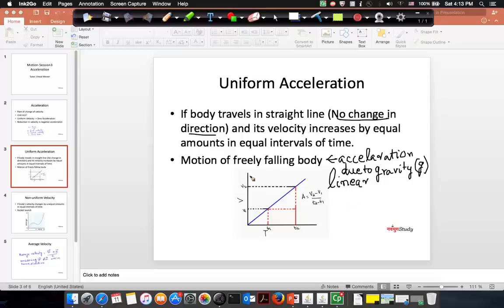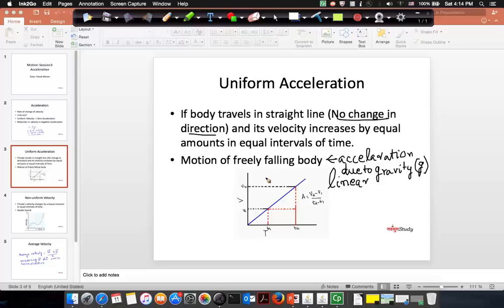So when a body is freely falling, that means I go up the terrace of the building and I just drop a stone. The only force acting on that body, the stone, is the gravitational force, and it will fall down with a uniform acceleration, and that acceleration is going to be the acceleration due to gravity, which is called g.